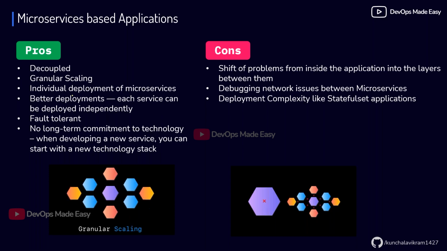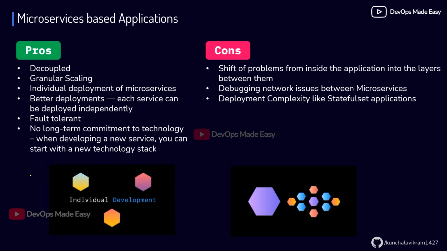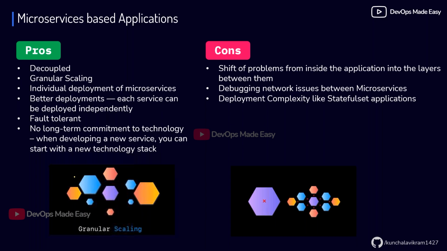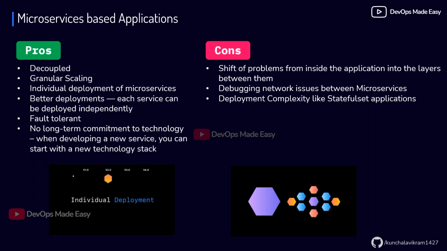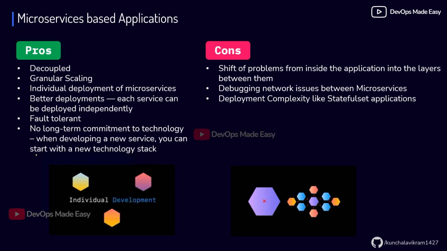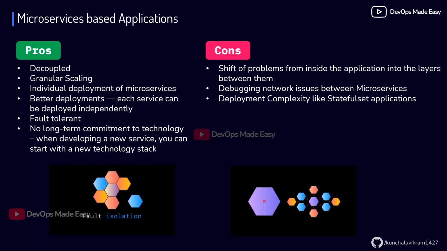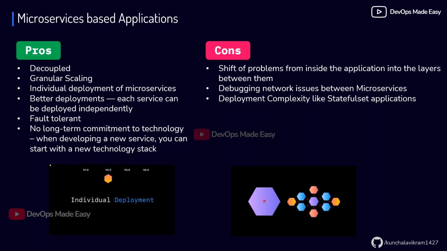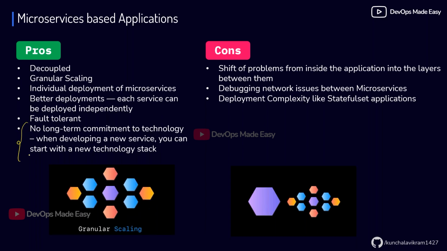Granular scaling. In the sense that now I can individually scale my services. If I want the front UI to be scaled, I can scale it. If I want my payment gateway to be scaled from 1 to 5, I can scale it without affecting the other microservices. And we can have better deployments because we are individually deploying them. Fault tolerant, because issues with one microservice will not impact the others. And the major advantage is no long term commitment to a technology.